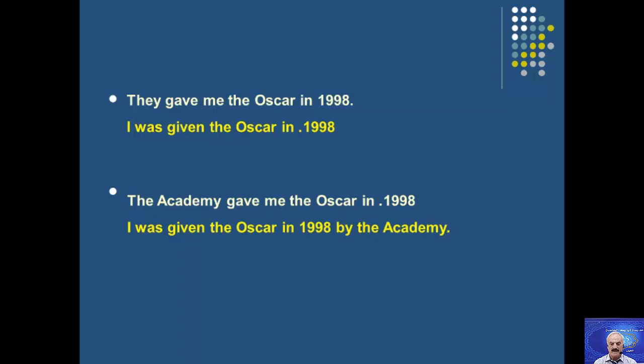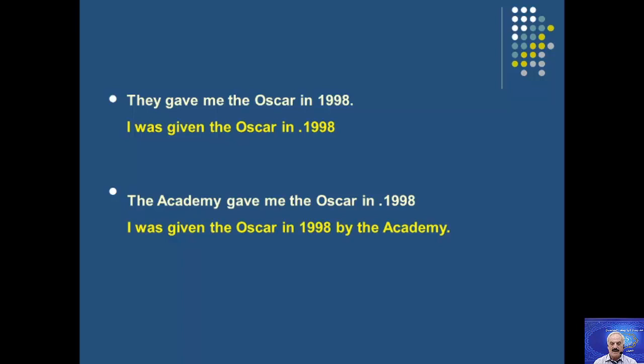So, I was given the Oscar in 1998. Look at the second example. The Academy gave me the Oscar in 1999. What is the object? Again, the object is me. I was given the Oscar in 1999 by the Academy.